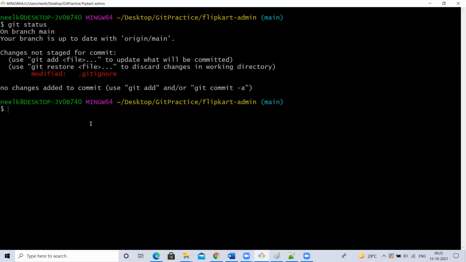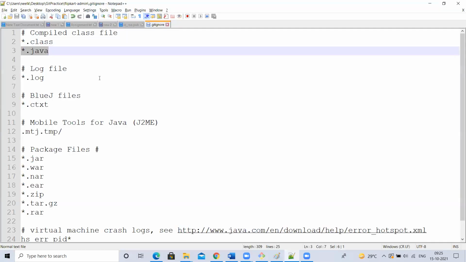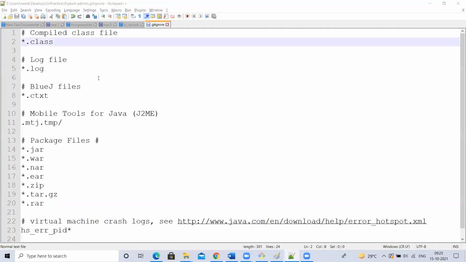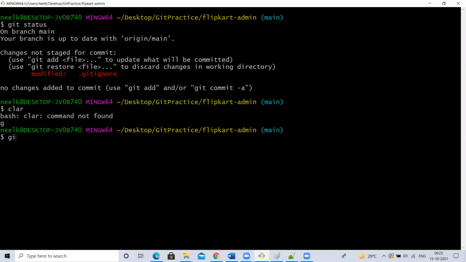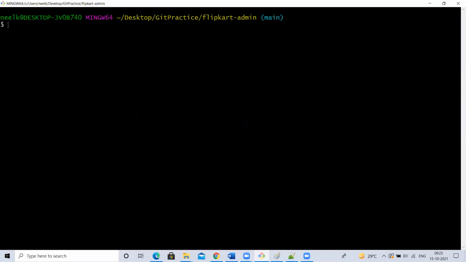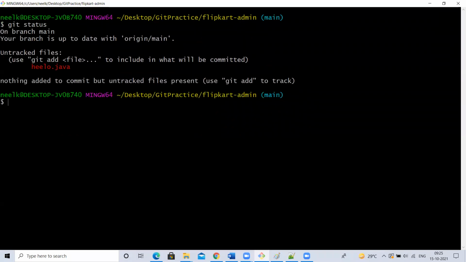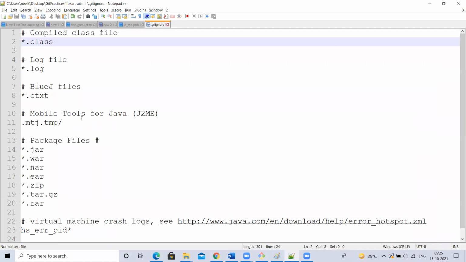Understood, guys? I want to allow. So what I'll do, I'll go here, remove that. That's it. Now it will allow Java files. Okay, is it showing that hello file? Yes or no? Yes. So like this, what are all the files we have to commit, that we can allow. What we want to ignore, that we can ignore in our .gitignore file. This is very important for interviews and real time as well.